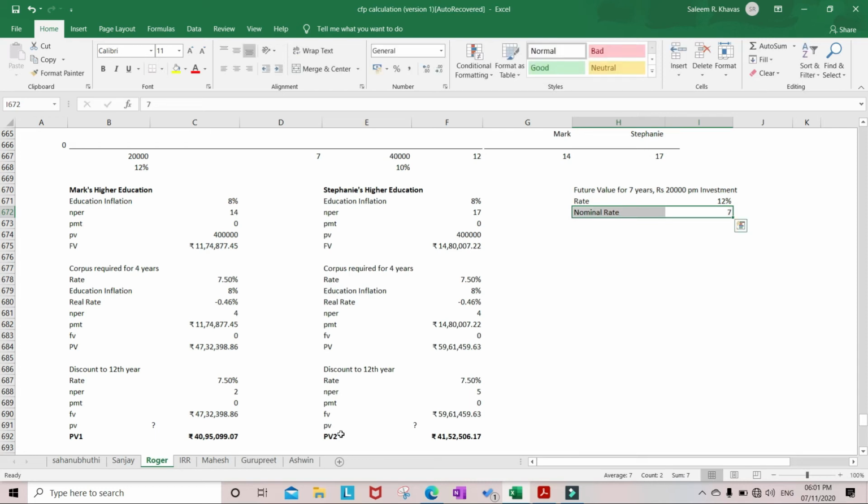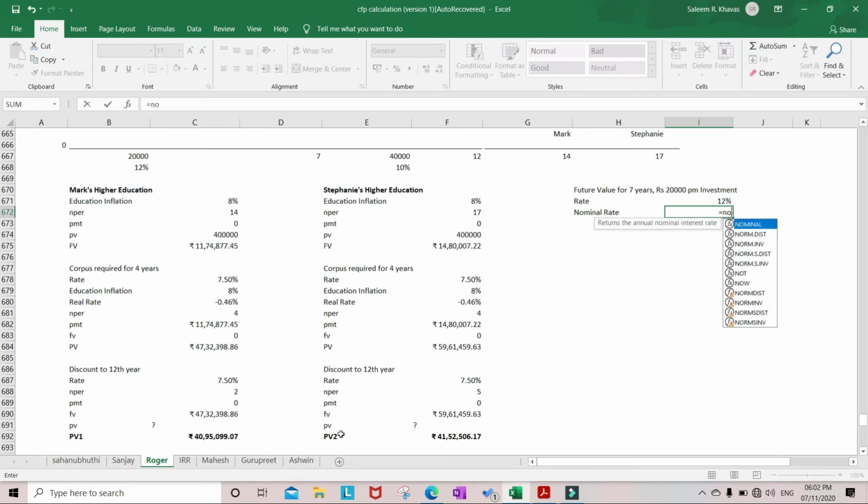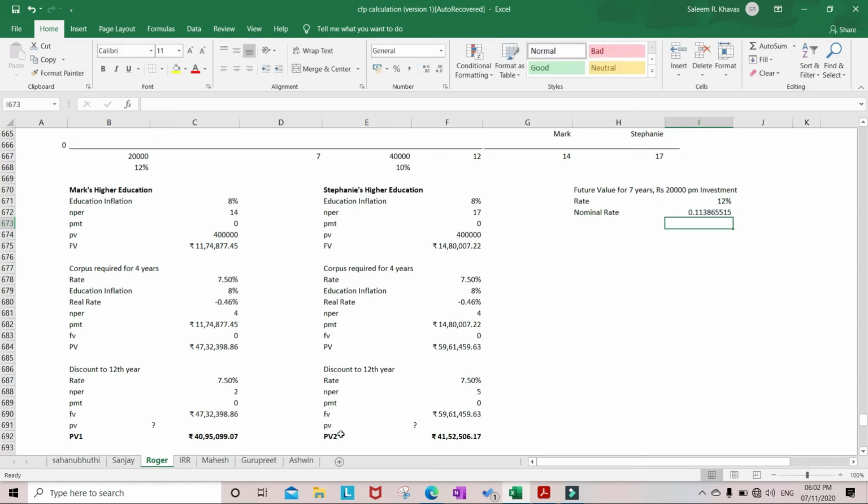So nominal rate, N per is 7 years, PMT is 20,000 per month, PV is 0, FV we need to calculate.